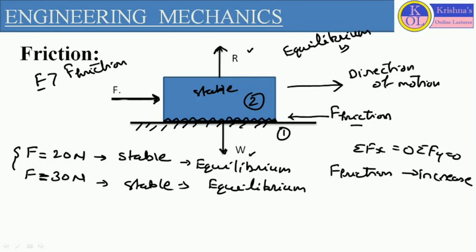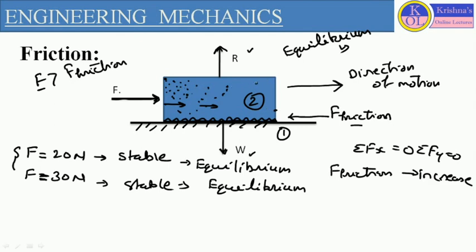So if we are increasing the load, there is some effect over this stable body. From outside, this body looks stable, but as we know, the body is a combination of a number of molecules. So when we apply external load, this external load is applied on each and every molecule of the body. These molecules transfer the external load from one point of the body to another point, and it will create disturbance.